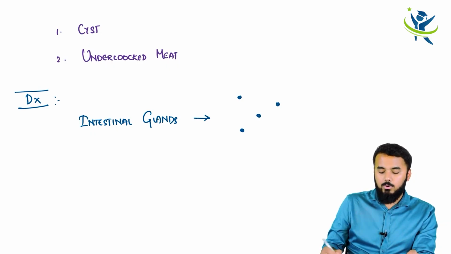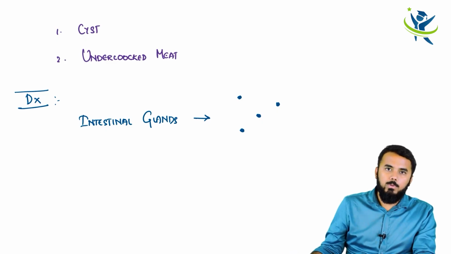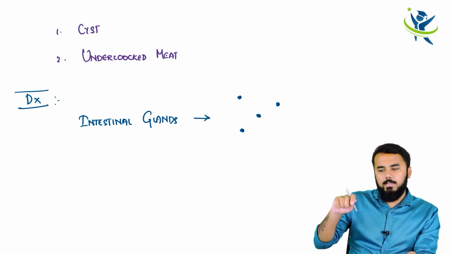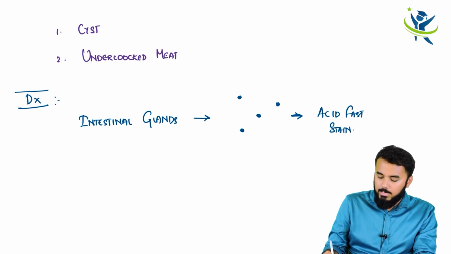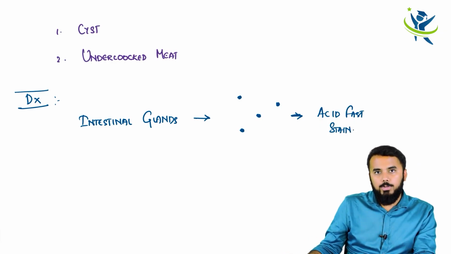These minute dots are nothing but Cryptosporidium parvum. So you take an intestinal gland and what type of staining do you use? That is acid fast staining. Under acid fast staining you find this acid fast organism, Cryptosporidium parvum.